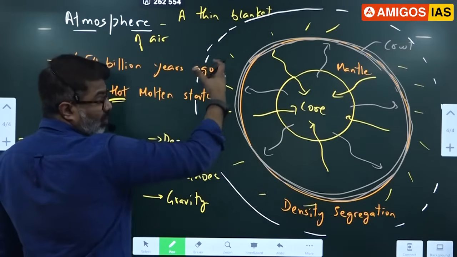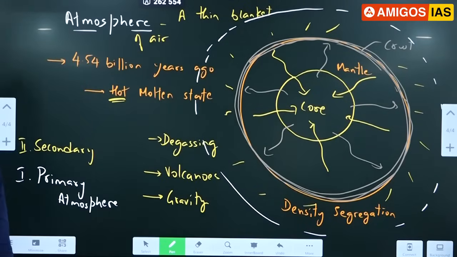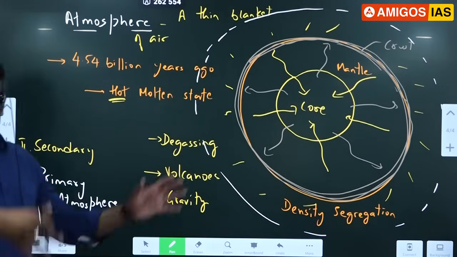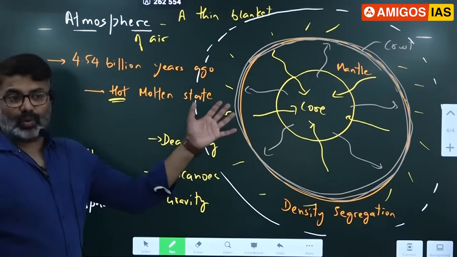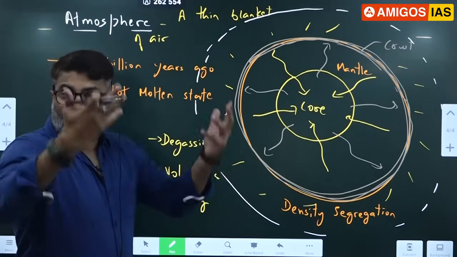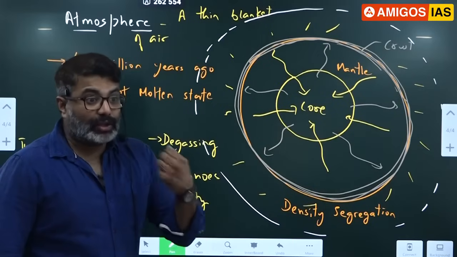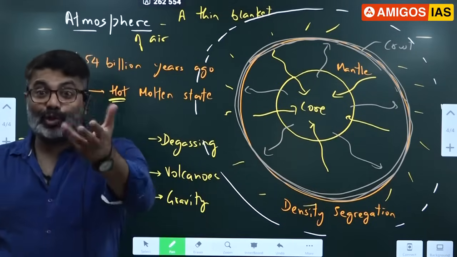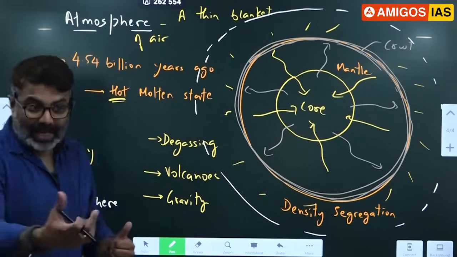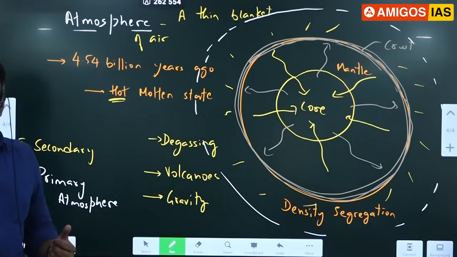Because the initial atmosphere was lost because we had a weak gravity initially. So slowly the gravity also increased. Now the gravity we have is a strong one which can hold us. If I jump, where will I go? I'll come back, fall. Gravity is holding me. So gravity is holding the atmosphere also. It is holding the gases, the clouds, the water on the earth.